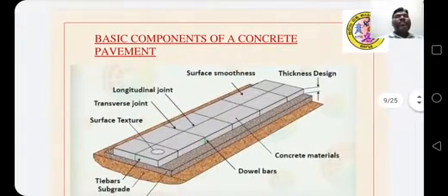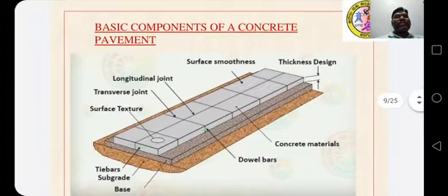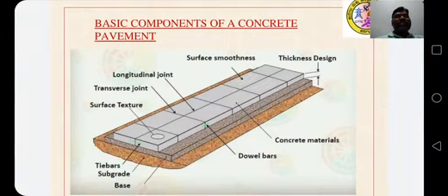Basic components of a concrete pavement: longitudinal joint, transverse joint, surface texture, tie bars, subgrade, base, dowel bars, concrete materials, surface smoothness, and thickness design.